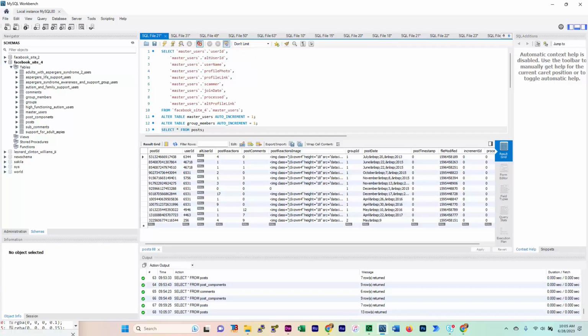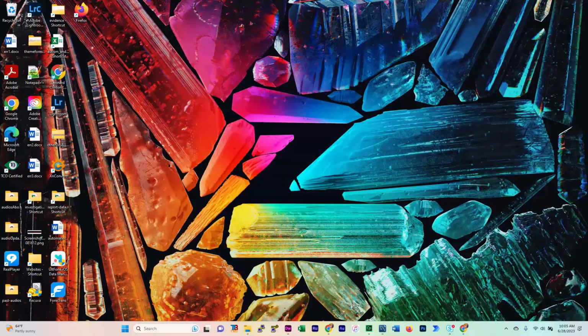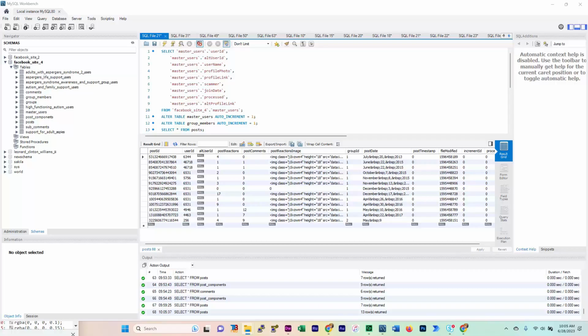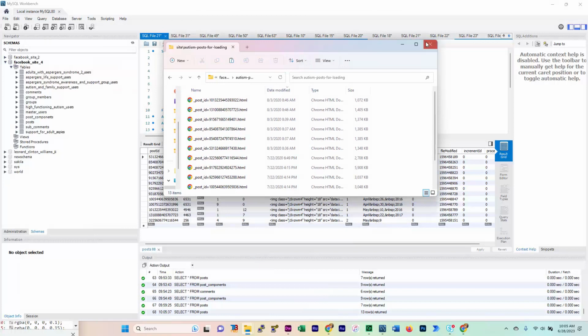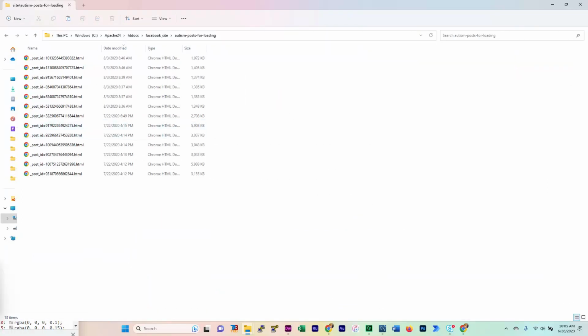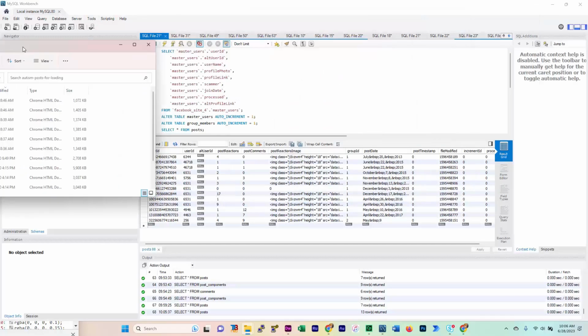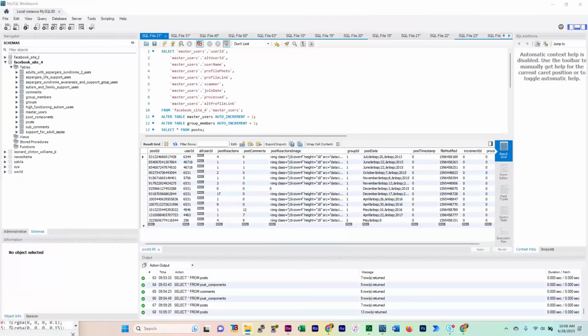So we got 13 rows. Okay, now we've got a new user. Good. Okay, let me go back to our folder here. Okay, so we've got 13 posts in our folder. So it's got 13 items right here. We've got 13 in our database, and so what's probably happened is it's loaded these too fast. And I didn't do anything to my script just now at all, all I did is output the post ID. Okay, so now we got a new user.